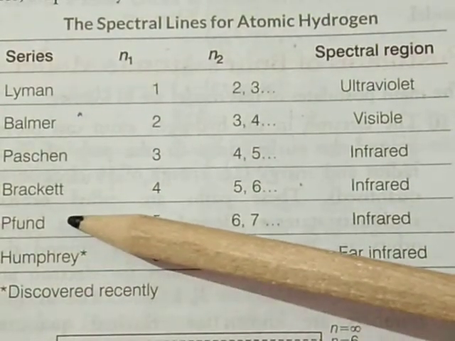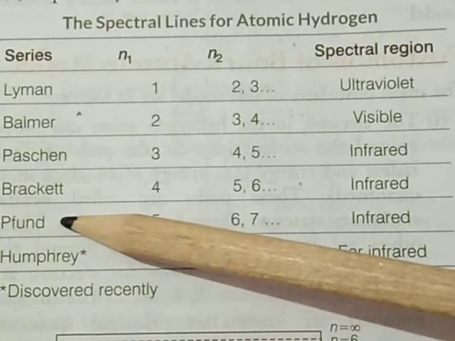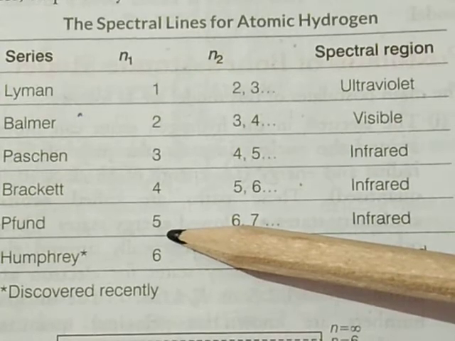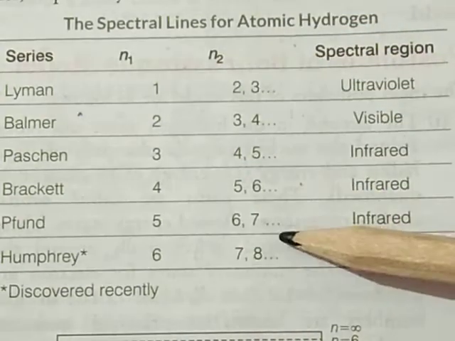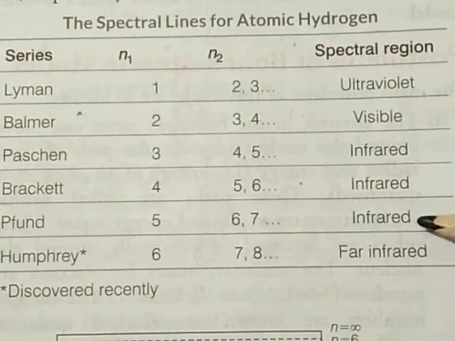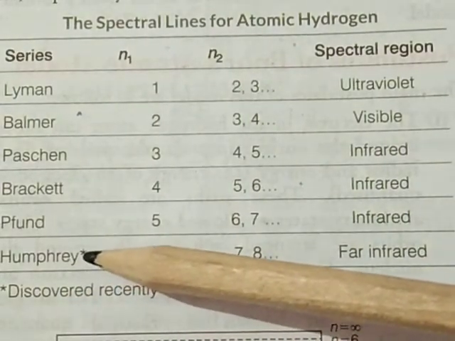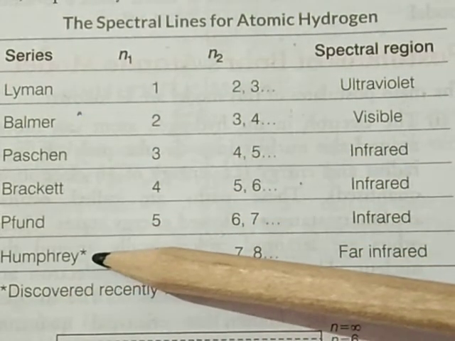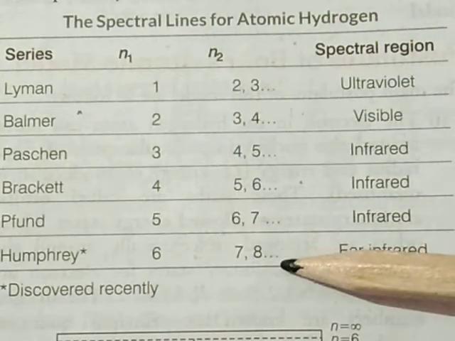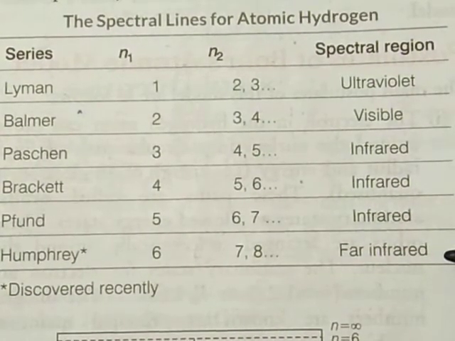Fifth is the Pfund series. n1 value is equal to 5, n2 value is equal to 6, 7, 8, and so on. Spectral region is infrared. And the last series is Humphrey. n1 value is equal to 6, n2 value is 7, 8, and so on. Spectral region is far infrared.